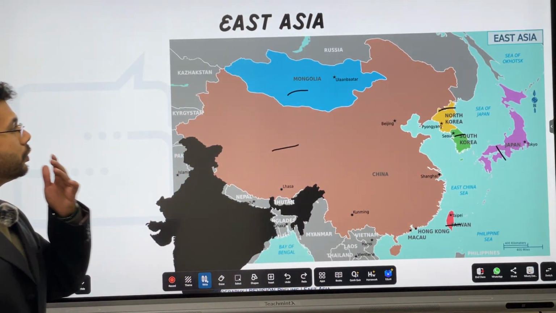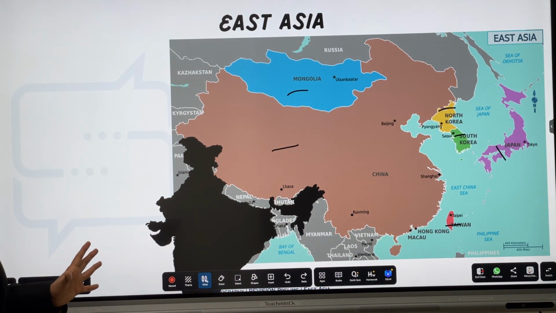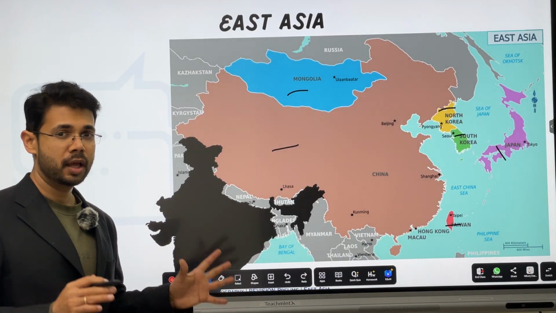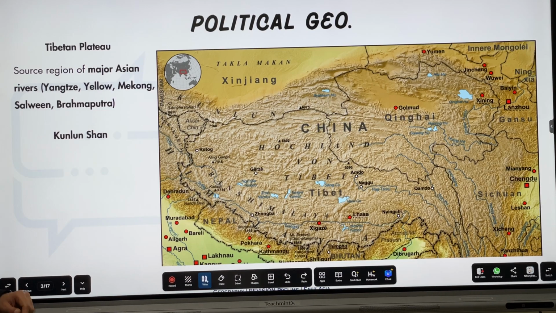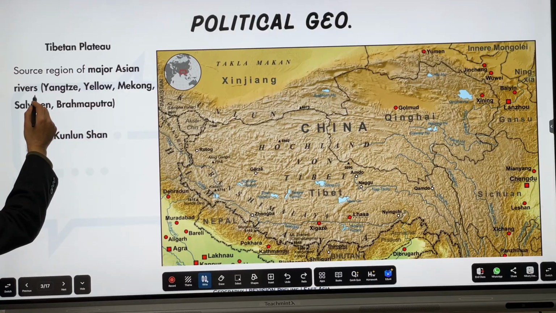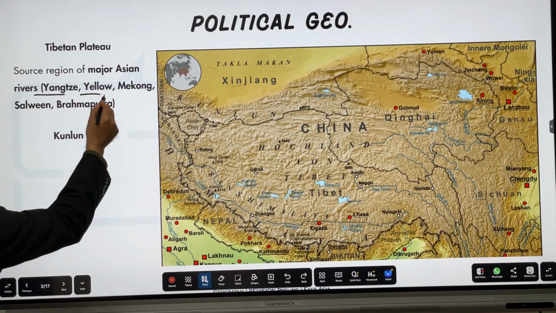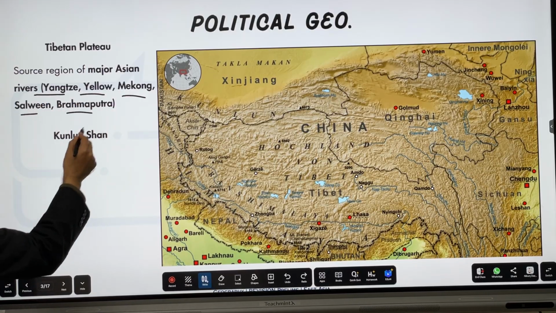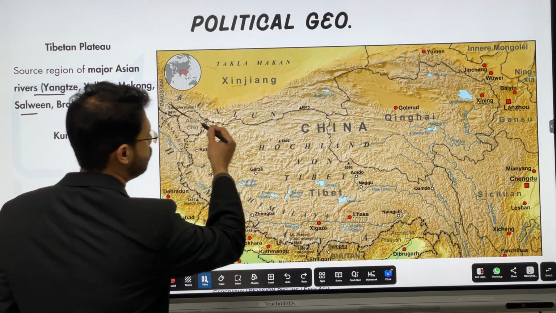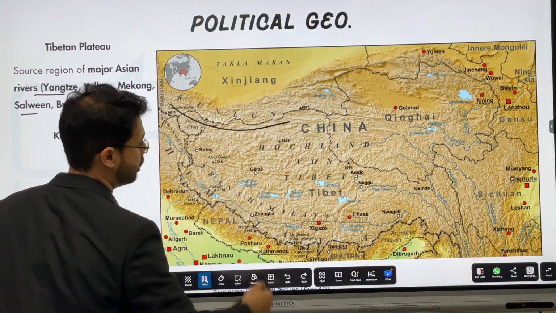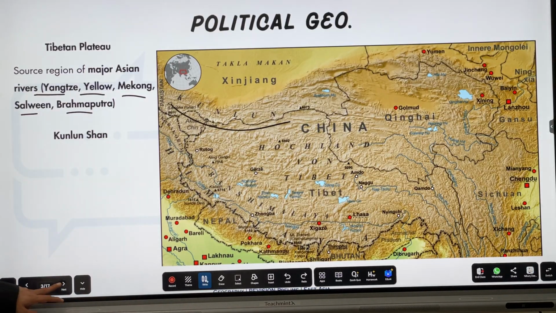That's it for East Asia, but still this is a geographic hotspot and especially for UPSC, they love to ask questions from here. First, we are studying the Tibetan Plateau. So, Tibetan Plateau is the source region of major Asian rivers: Yangtze River, Yellow River, Mekong, Salween, Brahmaputra, and second is the Kunlun Shan. You will be learning better about Kunlun Shan from the next slide.